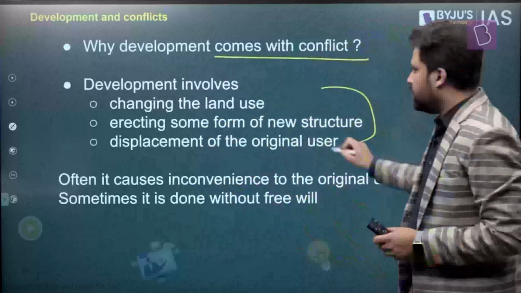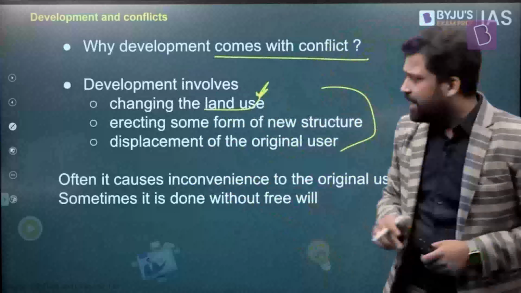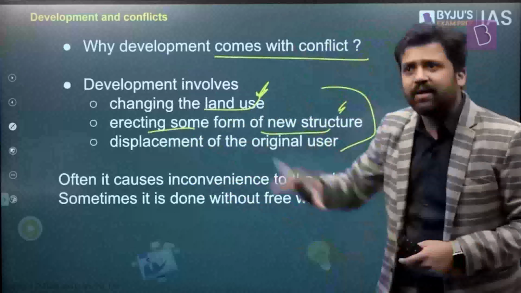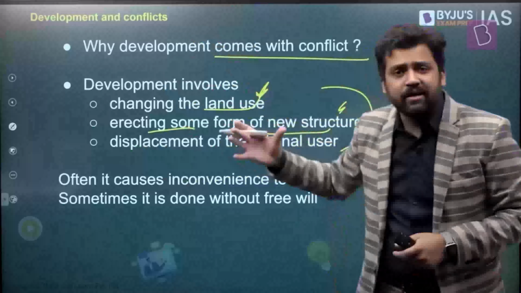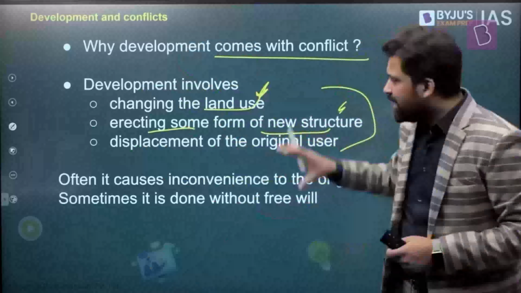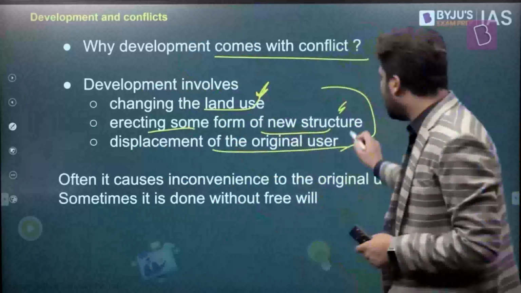Now, usually, as we already saw, development leads to change in land use. Development leads to creation, erection of different kinds of structures, right? In some place, a new building will be set up. In some place, a dam will be created. In some place, a thermal power plant will be created. In some place, you will create highways. So that happens, and it leads to the displacement of the original user.